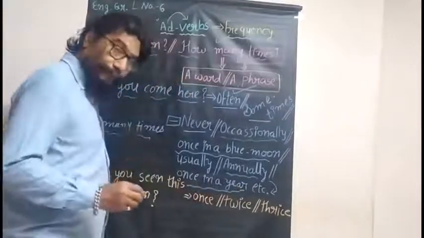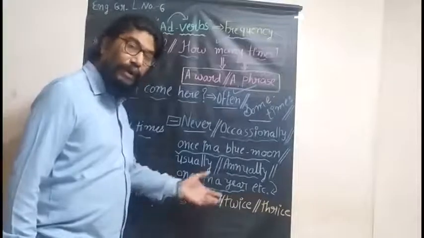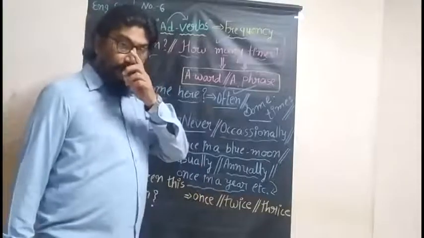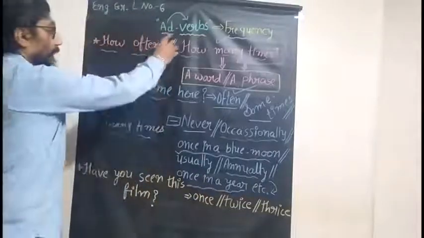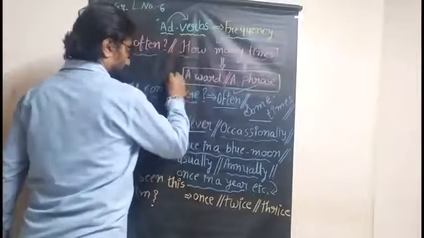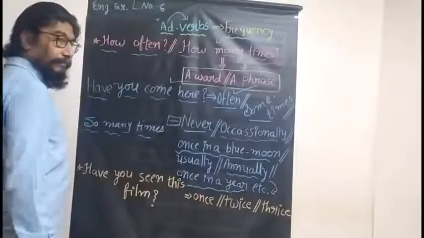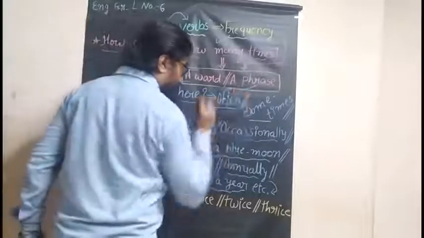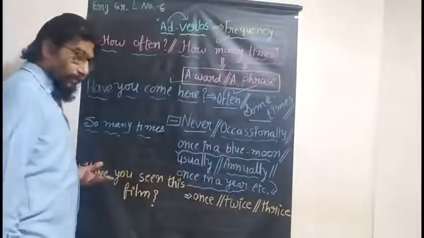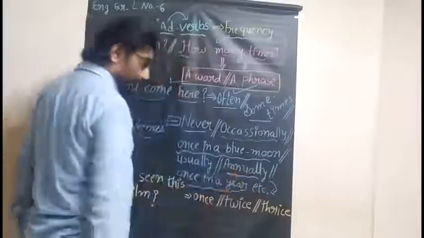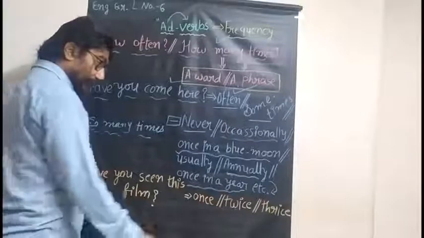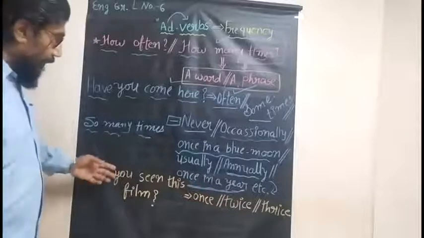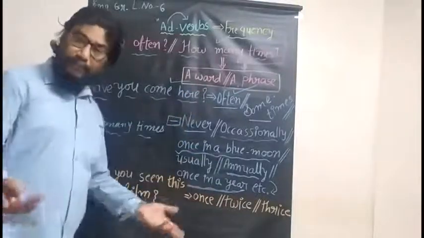But if it is told to you, there is a sentence or a paragraph in which annually is used and once in a year is also used, and you are asked to find out adverb of frequency in a word, or find out adverb of frequency in a phrase. If it says a word, then you will write annually. But if it says phrase, then once in a year. Once in a year is a phrase. Annually is a word. Simple.